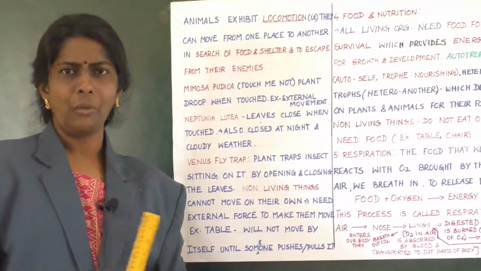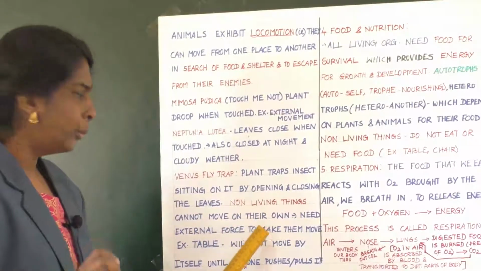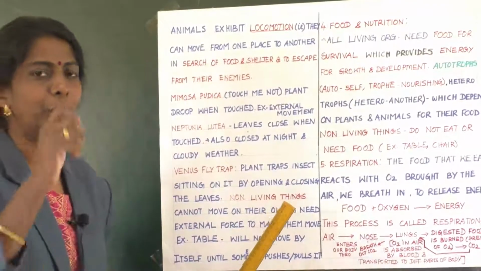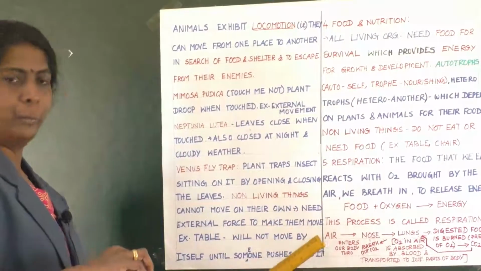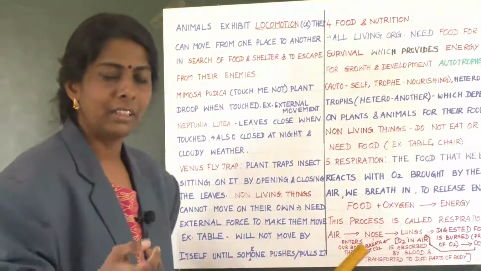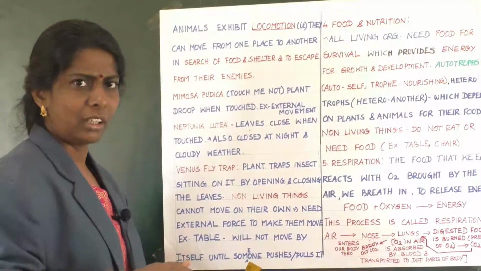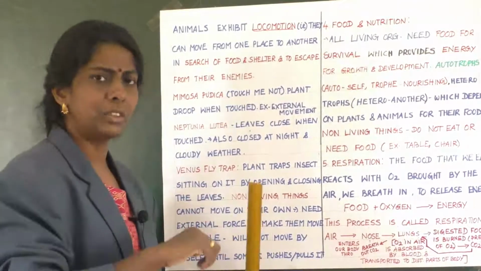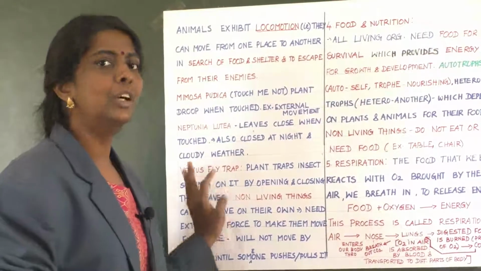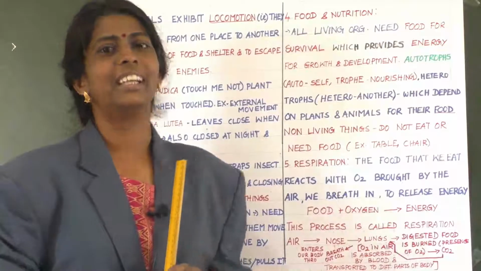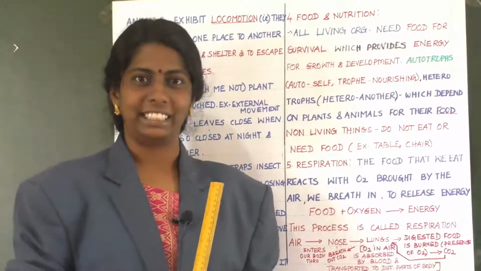Yes, children. Now, what about non-living things here? Non-living things cannot move on their own. They need external force to make them move. For example, a table will not move by itself. Is it not? Unless someone pushes or pulls it, it cannot move. So this is the feature, movement. Clear? Yes, children. Now about the fourth feature, that is food and nutrition.